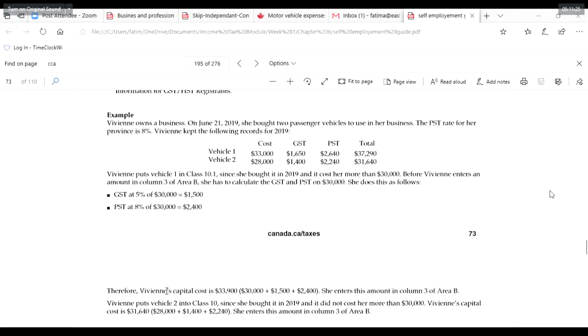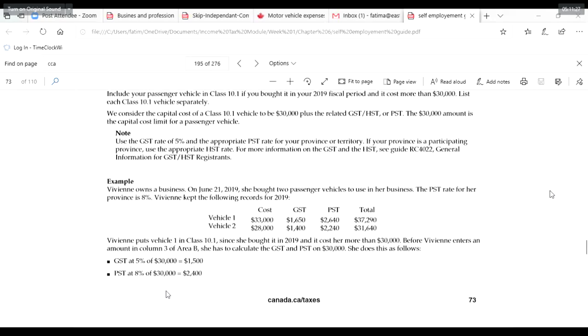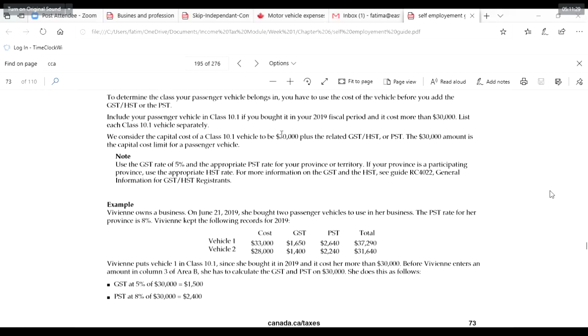So that's what is being said. We consider the capital cost of the vehicle as 30,000 plus GST. So 30,000 is the capital limit for a passenger vehicle. Because otherwise, people keep buying a car for $50,000 and keep adding that up and keep reducing the amount of depreciation. So they have given some amount of limit. Make sense, guys?